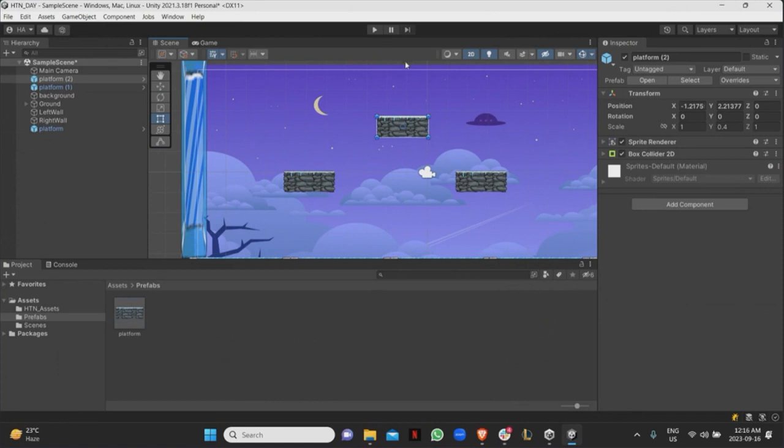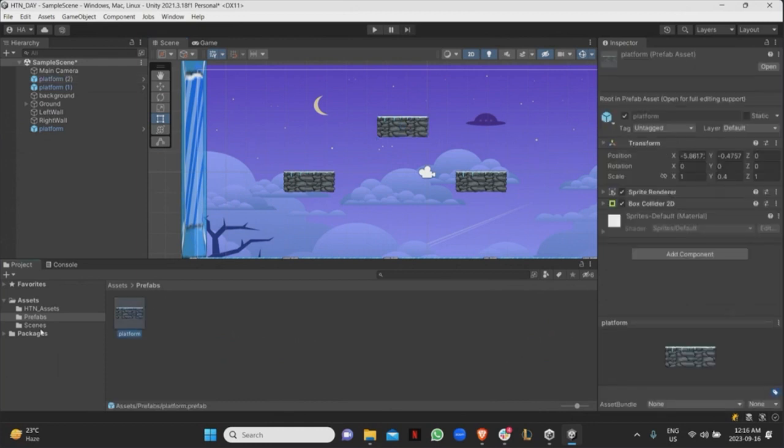Once they're in the game, let's say I want to start with a prefab but modify this specific object, feel free to change whatever you want here. It's not really going to affect anything. Any changes that you make to the specific prefab, so if you click on the prefab asset here, anything that you change here is going to change in all of the assets that are currently in the project, right?